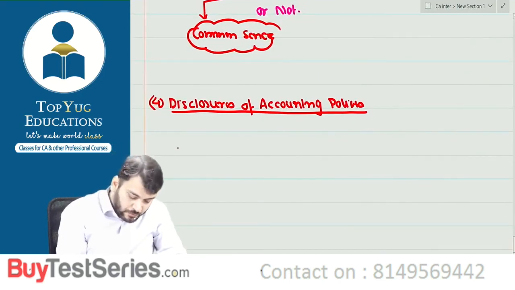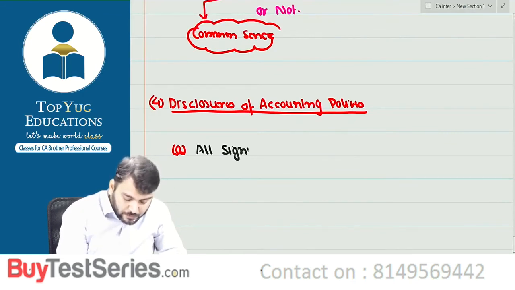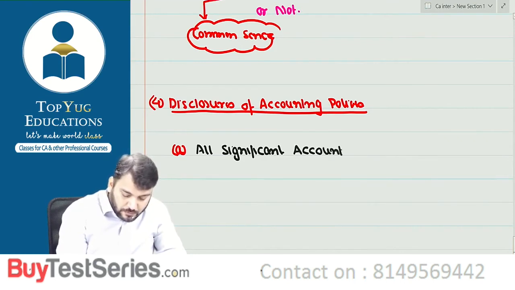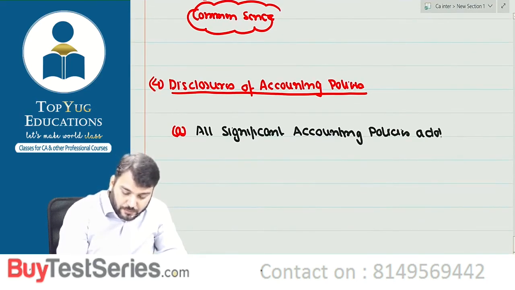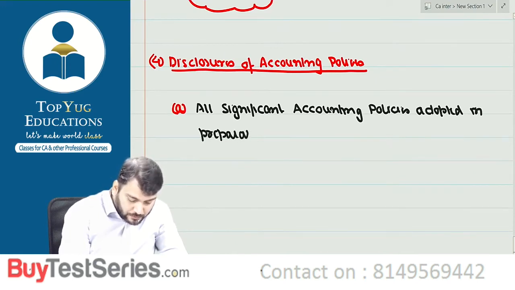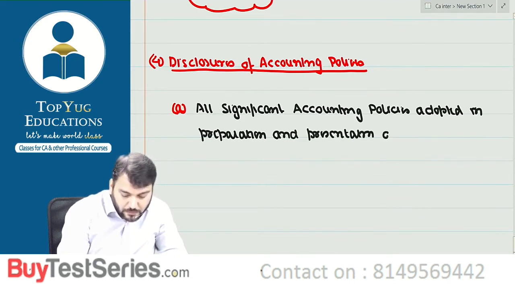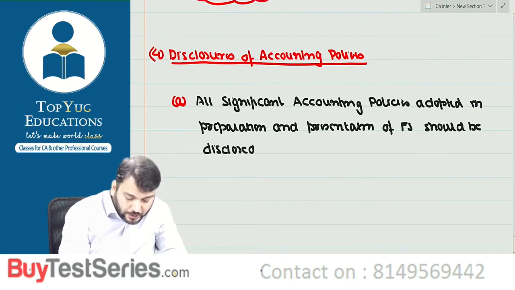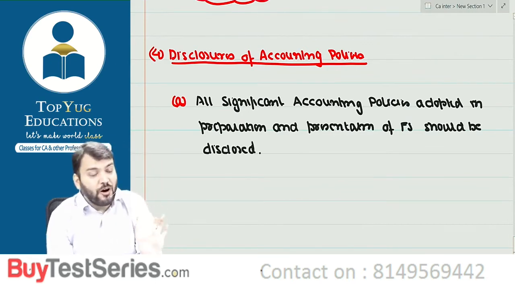Point number 1. Point A: that all significant accounting policies adopted in preparation and presentation of financial statement should be disclosed. ठीक है, so all accounting policies should be disclosed.